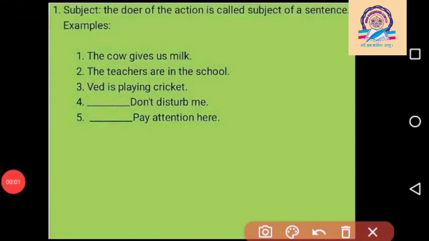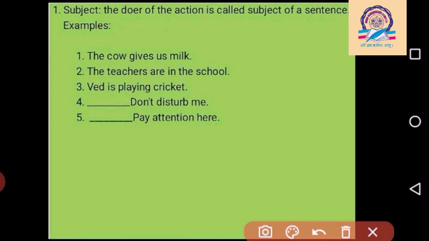Now we see the definition of the subject, the parts of the sentence. The doer of the action is called the subject of a sentence. Initially in a sentence, the subject comes first. Each and every sentence begins with a subject. Subject means noun or pronoun. So we can say that a sentence begins with a subject.